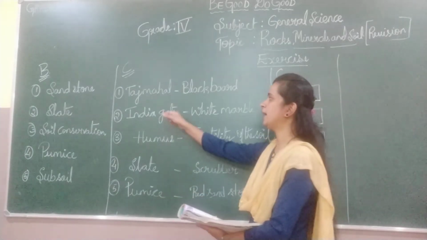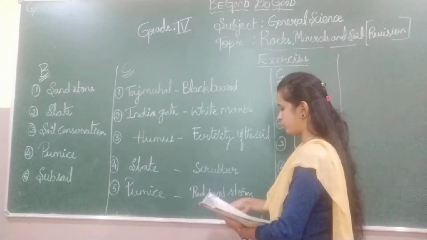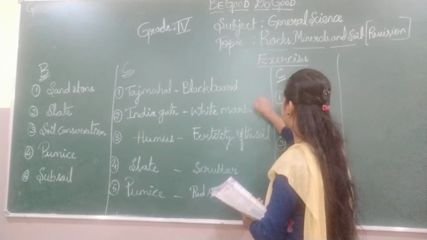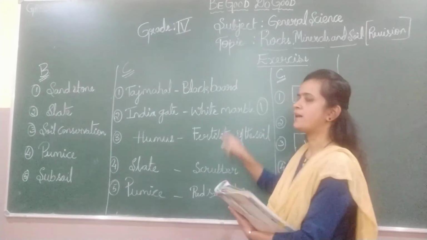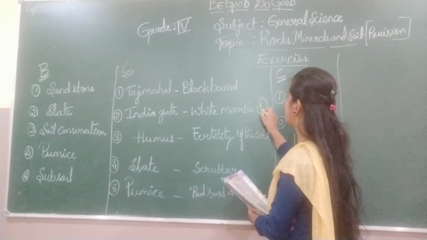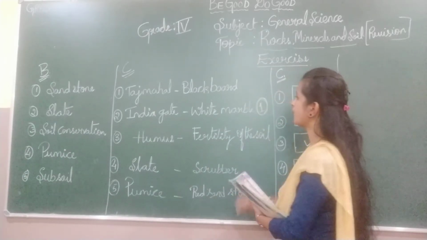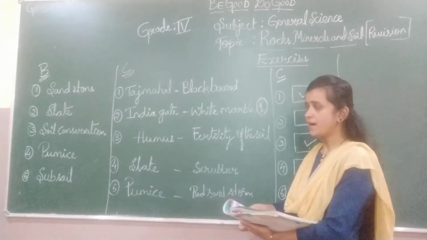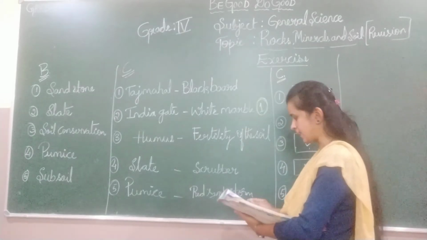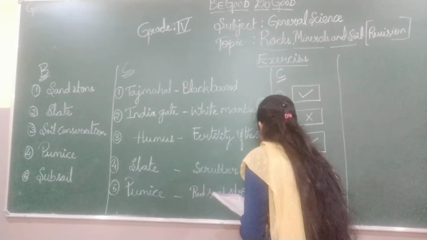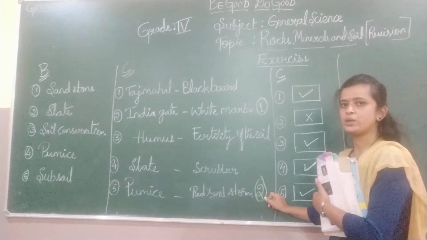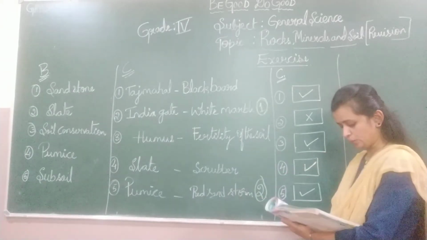In column A, the first one is Taj Mahal. The Taj Mahal is made up of white marble, so the answer is white marble. You can write 1 in front of white marble. The next one, India Gate. India Gate is made up of red sandstone. So the answer is red sandstone. Just write the number 2 in front of red sandstone.